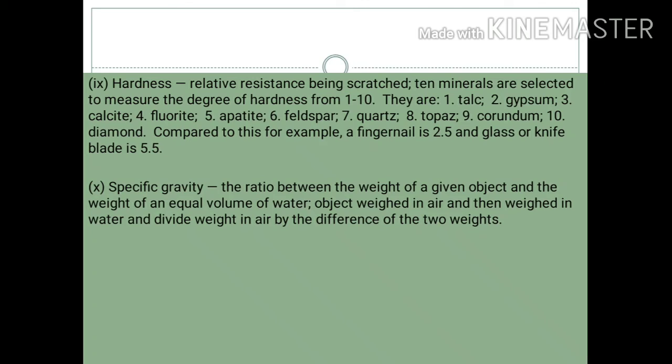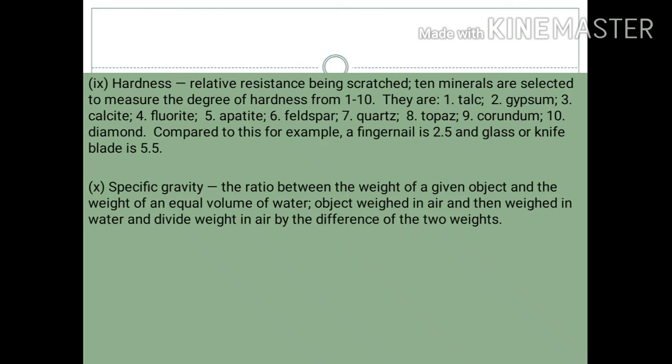Ninth one is hardness. Hardness is basically the relative resistance to being scratched. So basically it is the physical property of any mineral of how much it is resistant to being scratched. We have 10 minerals which are selected to measure the degree of hardness from 1 to 10. As we all know, some minerals are very hard and some minerals are very soft. So depending upon that, 10 minerals have been selected to measure the degree of hardness.